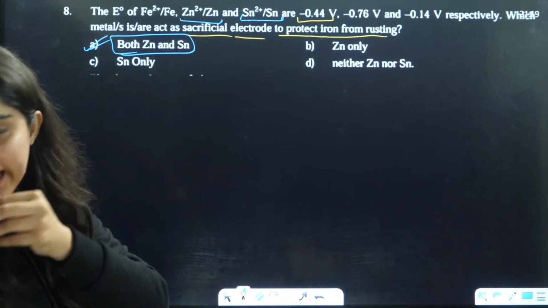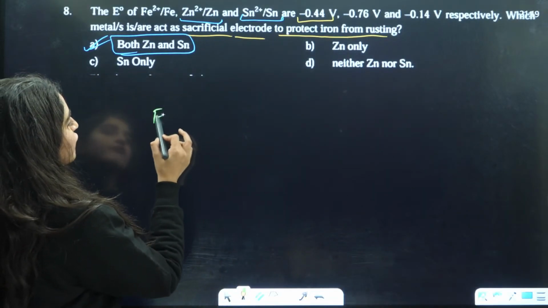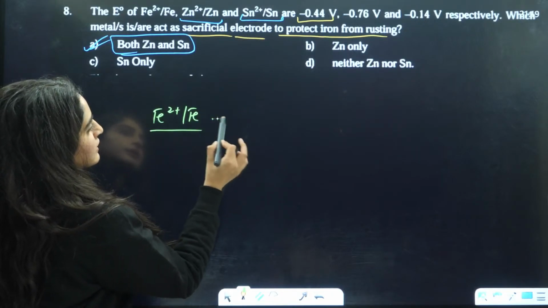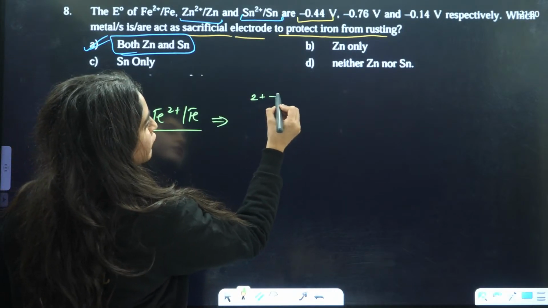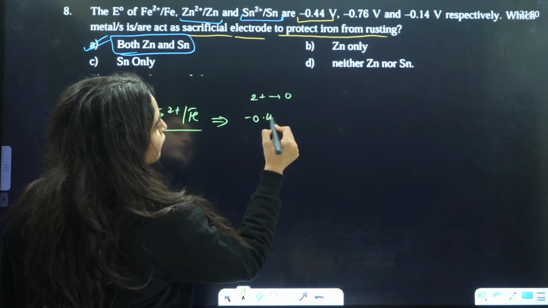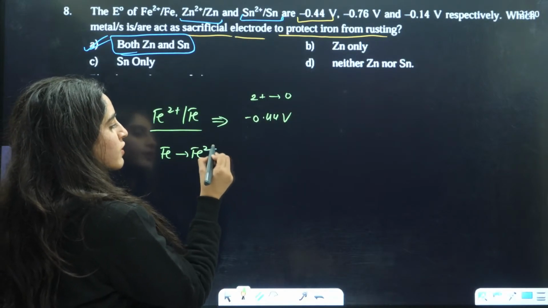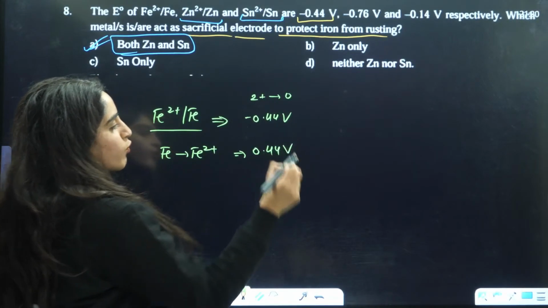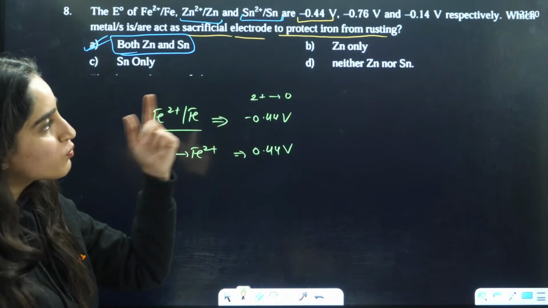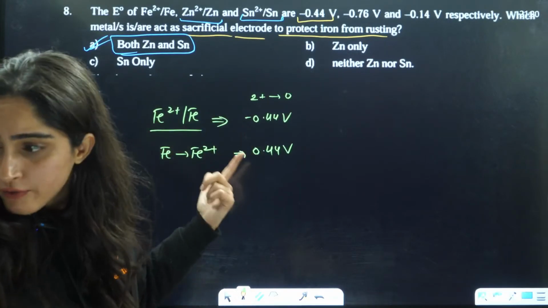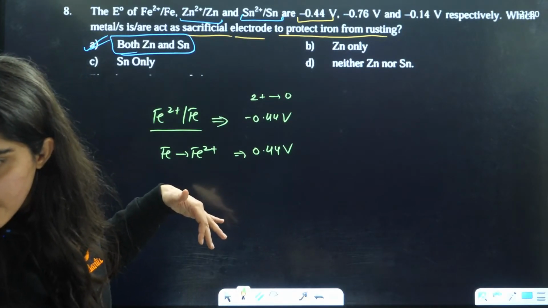No beta, both zinc and tin will act as this. If you talk about Fe2 positive to Fe, that means 2 positive to 0, it is given to be minus 0.44. So if you talk about from Fe to Fe2 positive, it is given to be 0.44 volt, right? So we need to have lower than that. Lower than that is for both, minus 0.76 and minus 0.14 are both lower than that, right? Okay. Understood?